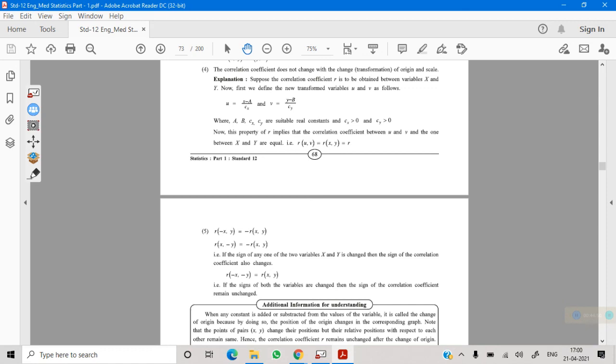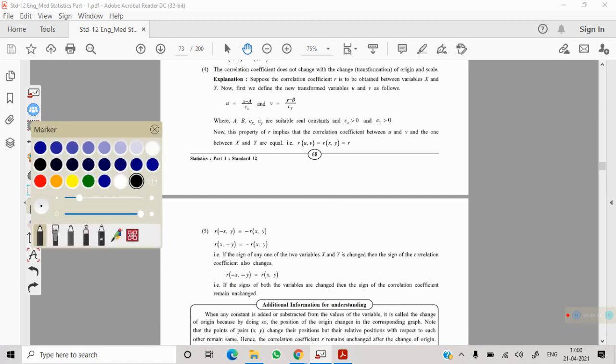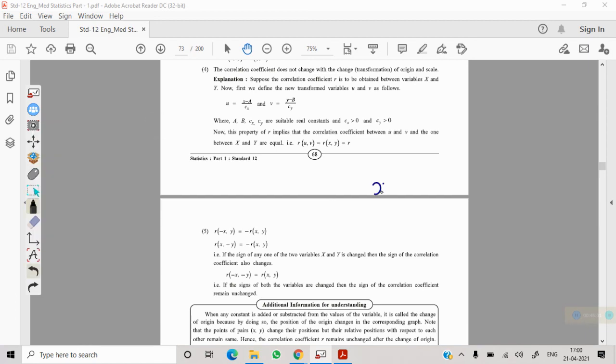But if the sign of one variable is changed and the other is unchanged, for example, earlier it was xy and now it is minus x, minus y, then the answer will be plus. If earlier it was xy, and now it is plus x, minus y, then the answer will be minus.